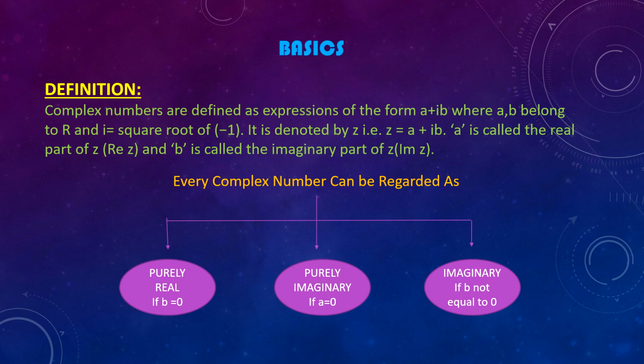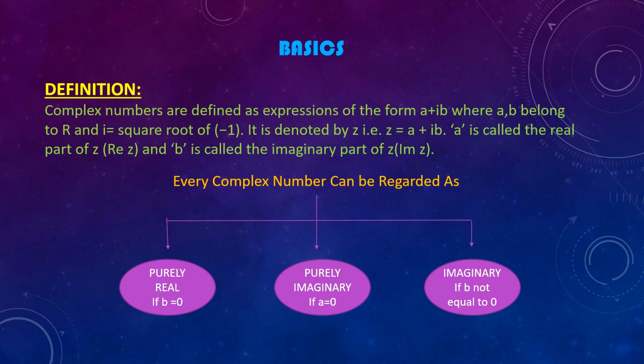A complex number is generally denoted by z. z is equal to a plus ib, or z is equal to a plus iota b, where a and b are real numbers, and i stands for iota, which means the square root of -1. The symbol iota or i was introduced by Bombelli and plays a significant role in complex numbers.